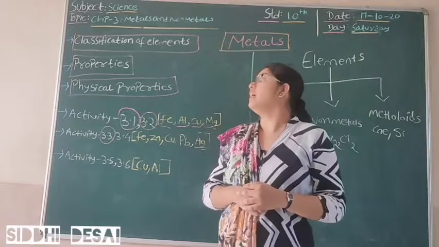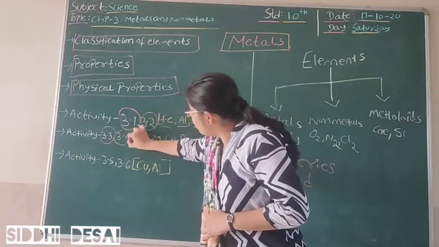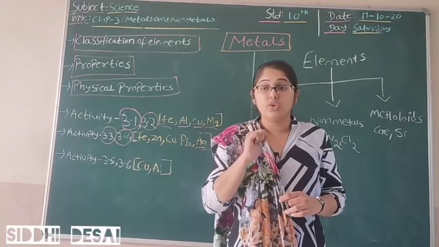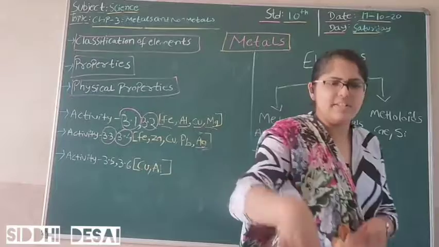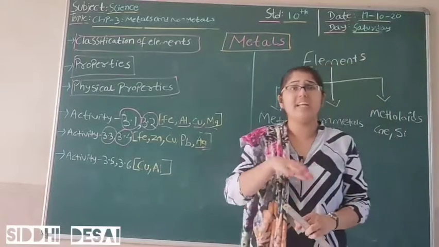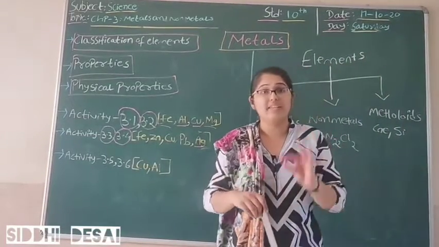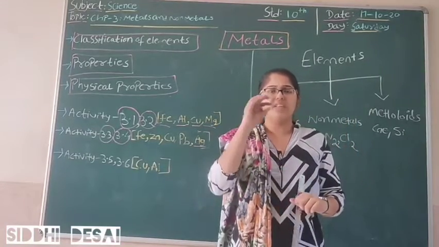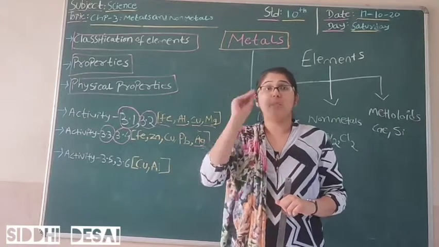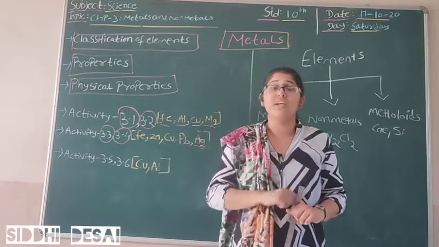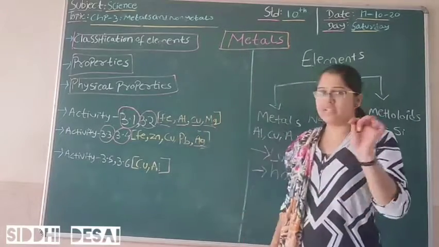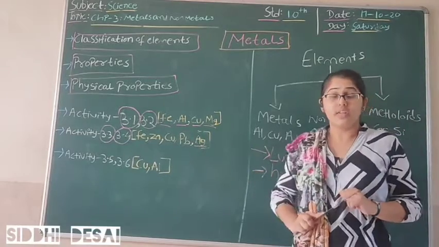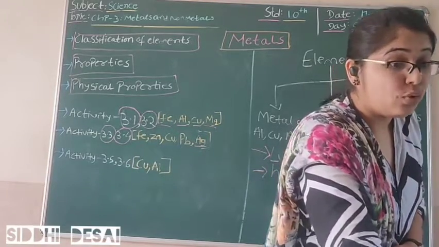Now we will see activity 3.4. In this activity, just take all of these metals again, or you can take all the metals which are there in your home. You know that we are using aluminium at home, we are using copper at home, we are using steel at home. Take all of these metals. So now for example consider iron, zinc, copper, lead, gold. Now what am I going to do?